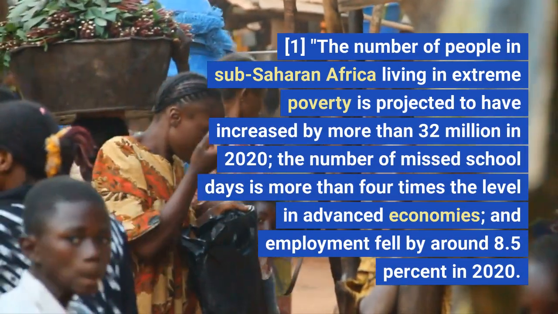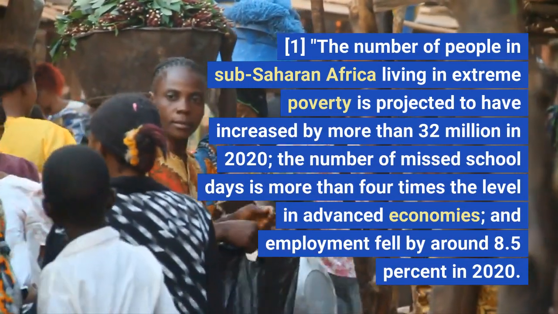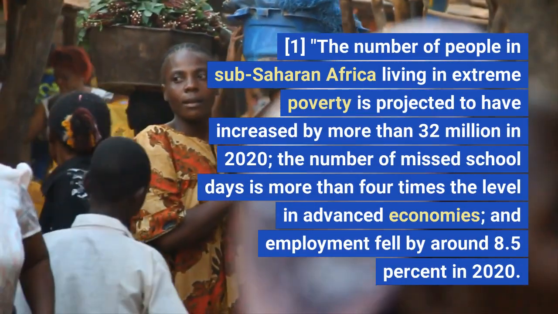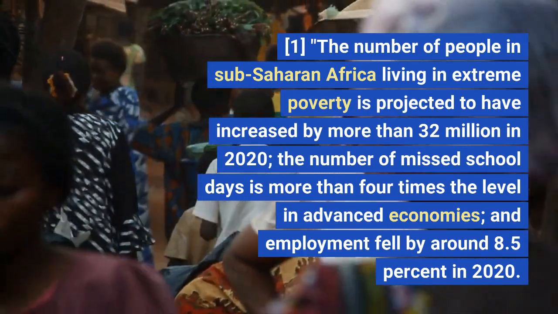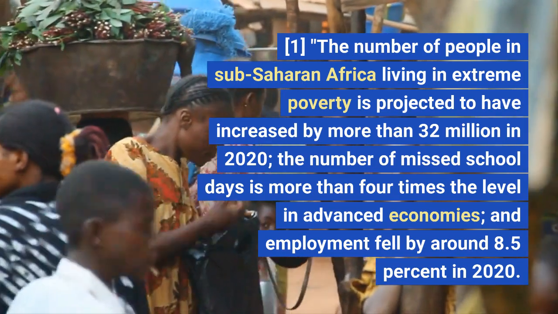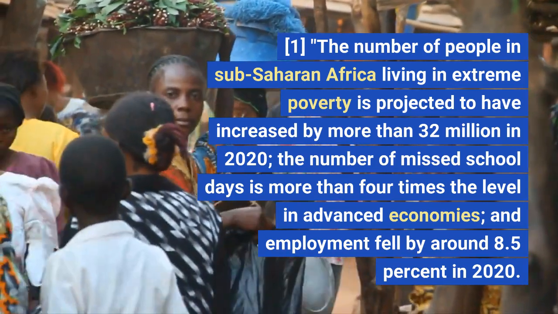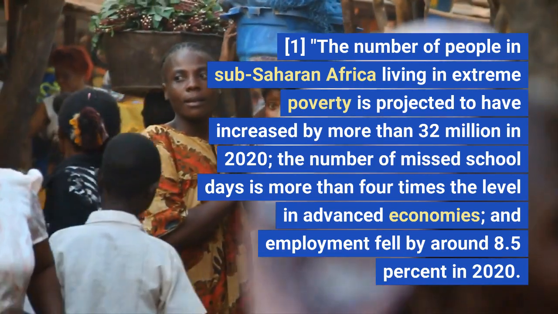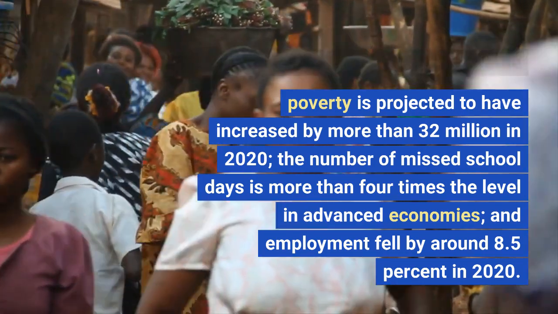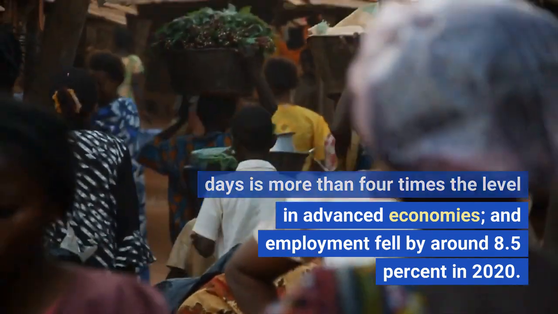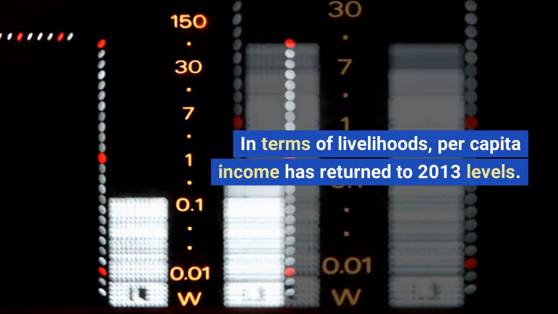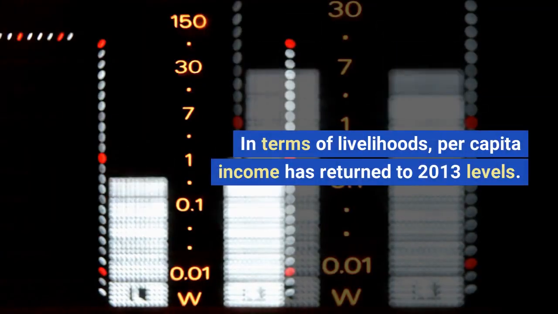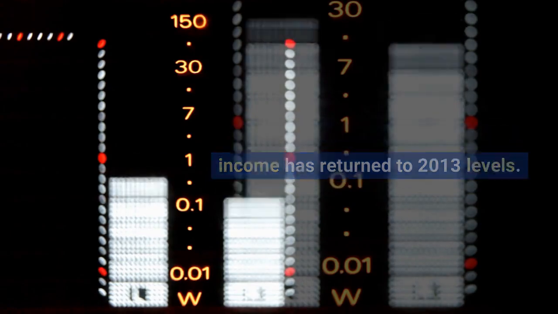The number of people in sub-Saharan Africa living in extreme poverty is projected to have increased by more than 32 million in 2020. The number of missed school days is more than 4 times the level in advanced economies, and employment fell by around 8.5% in 2020. In terms of livelihoods, per capita income has returned to 2013 levels.